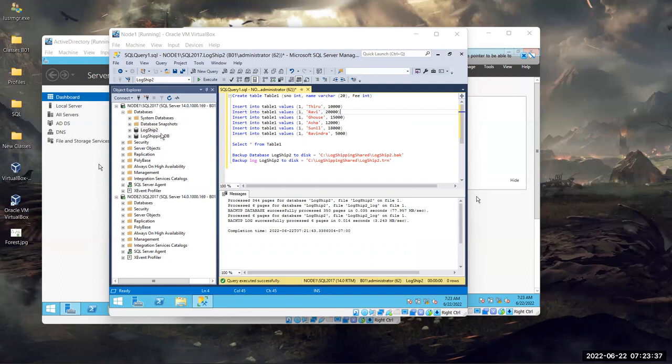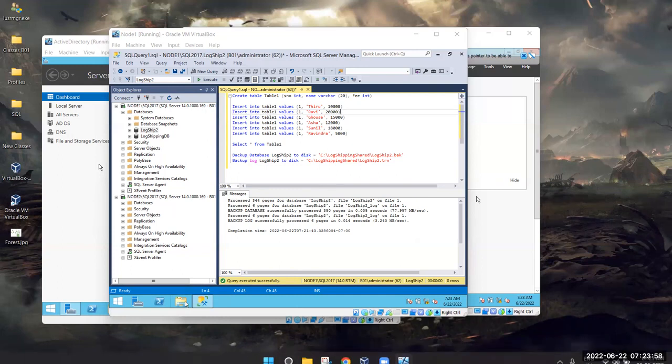See, we have a database. I'll tell you from the starting. Maybe I am confusing you because it got broken also yesterday, right? So we needed a database. We have a database now, right? We needed some data inside that. So we have a table with values, right? We needed a backup. We already took the backup of full and log, right?